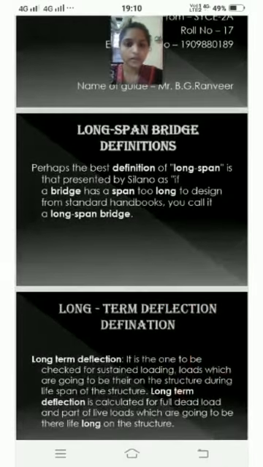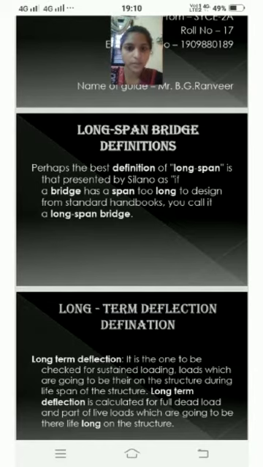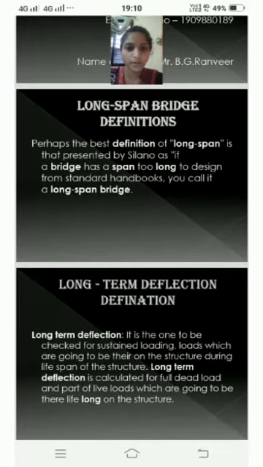Long-Span Bridge definition. Perhaps the best definition of long span is that presented by Silano: if a bridge has a span too long to design from standard handbooks, you can call it a long span bridge.